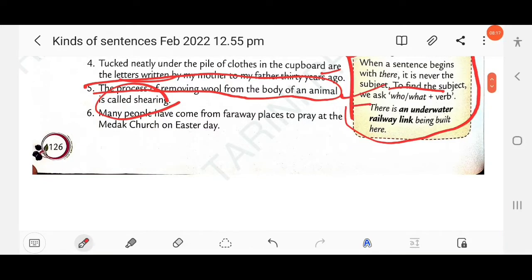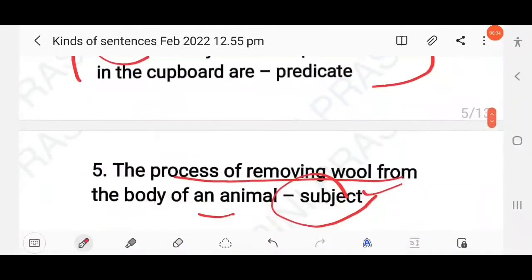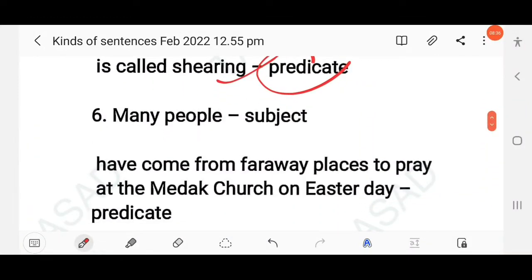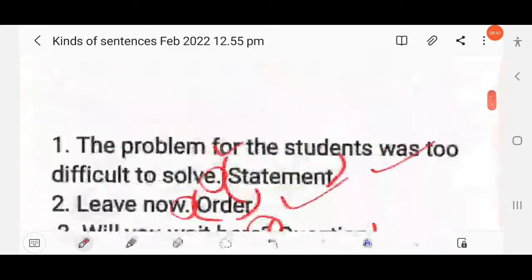Many people have come from far away places to pray at the Medak church on Easter day. Who have come? Many people. This is the subject, and the remaining part is the predicate. So here you have to write the answer. Many people is the subject, and the remaining part, have come from far away, is the predicate. Then next question here.